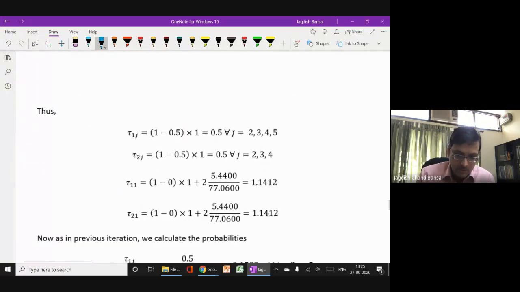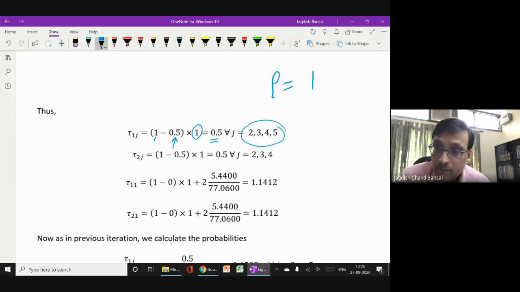And just put all the values of the previous pheromone. If you remember, previously I took it 1 for all the paths, right? So previous pheromone is 1, right? So here, look here, it is 1 minus rho and 0.5. This I will check only for the other ants.